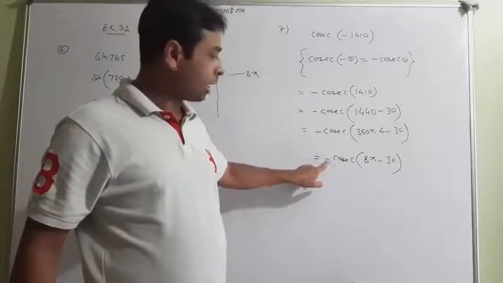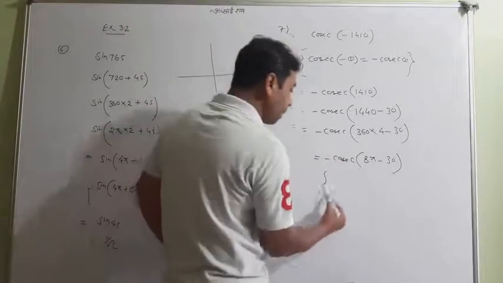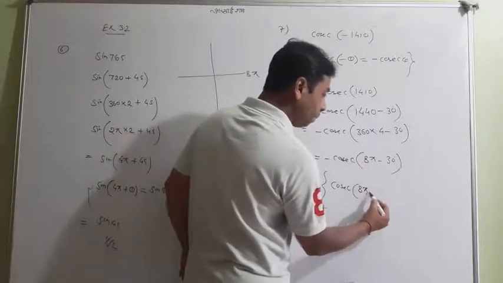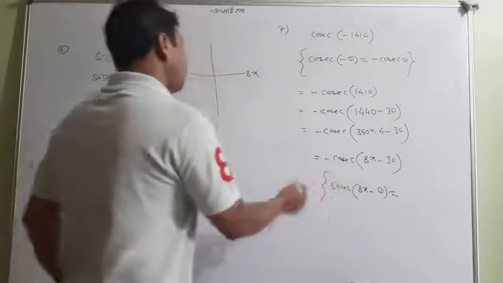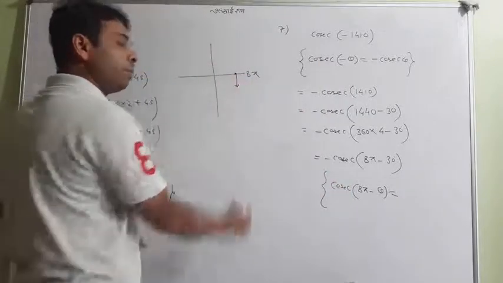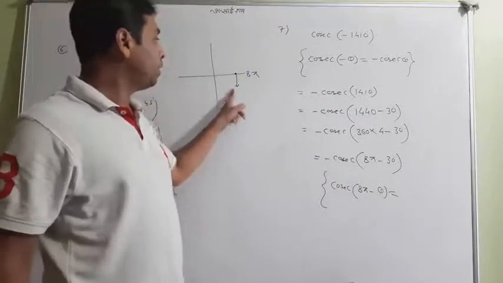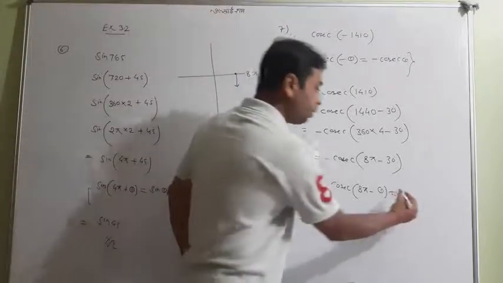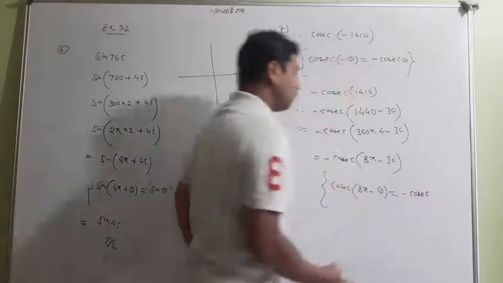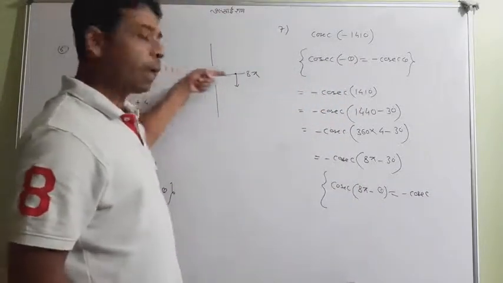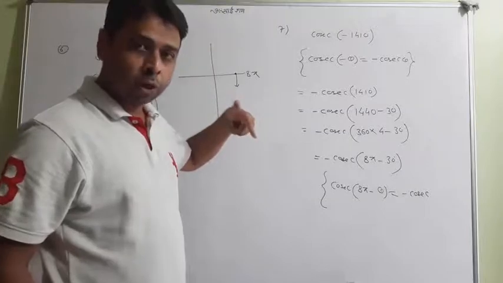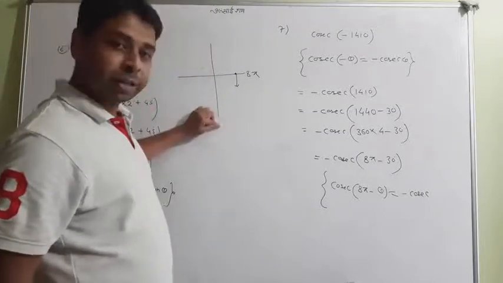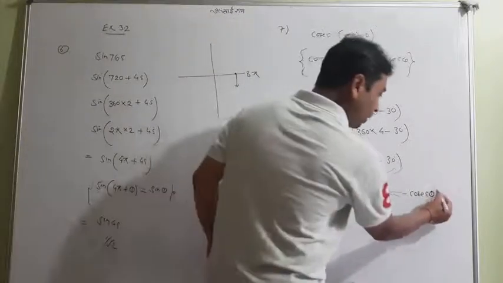Don't look at this minus sign and read your formula from here: cosec of 8 pi minus theta. So 8 pi is here, and minus theta will be in the fourth quadrant. In this quadrant, cos and sec are positive, so this cosec will be negative. And you know that for this particular line, the angle will not change. The angle always changes for the line of 90 and 270 and so on.